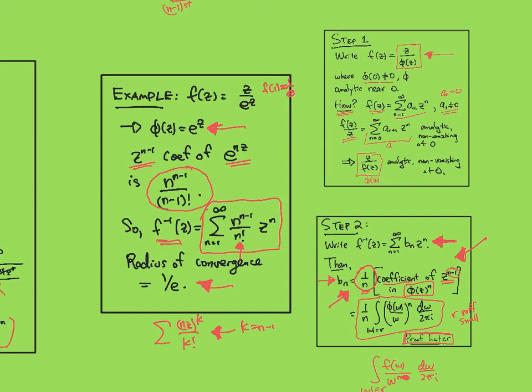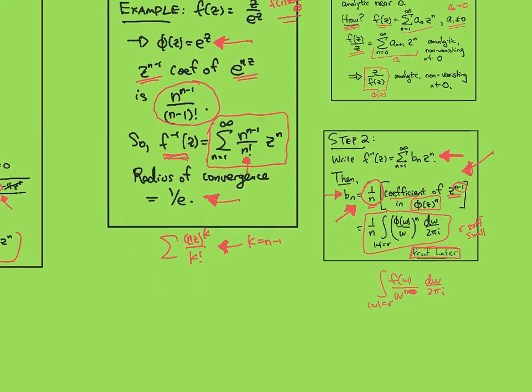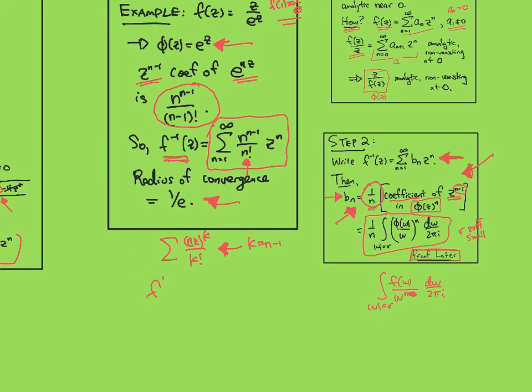So this inverse function is analytic all the way up to kind of the bad point that we discovered earlier when we took the derivative of this function to be 1 minus z over e to the z. So there's something bad that happens at 1. And so we can't go past 1 even in our power series formula.